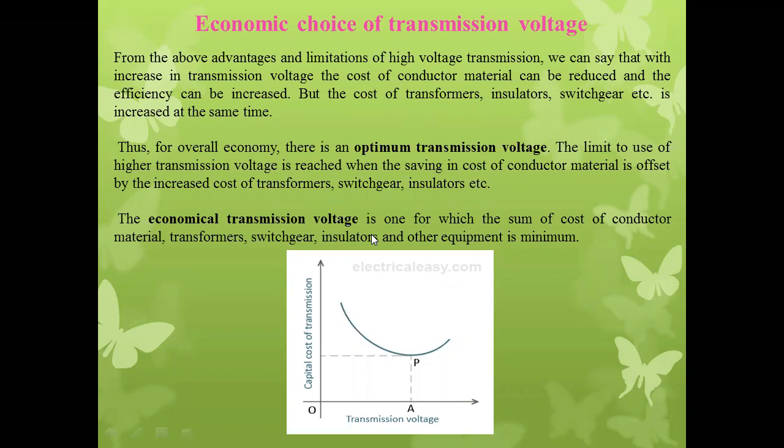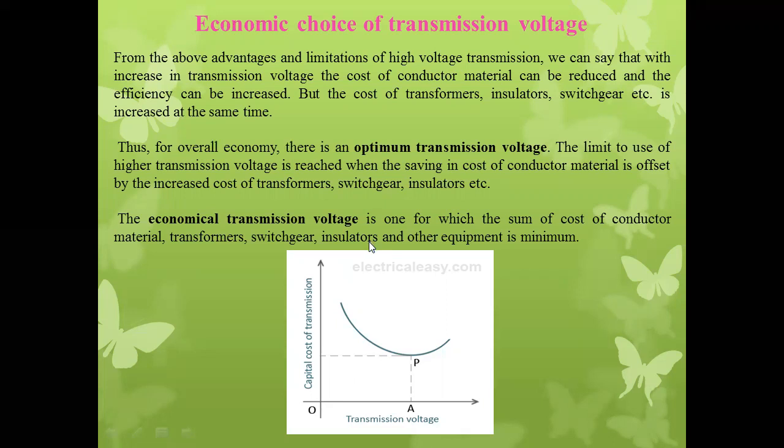So many advantages are there while transmitting electrical power at high voltage level. First thing is that we can reduce the line current, thereby we can reduce the area of cross section required, thereby we can reduce the volume of conductor required, and thereby we can reduce the total expenditure required for the installation.